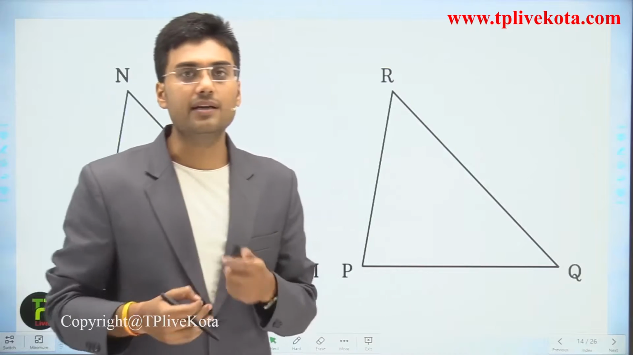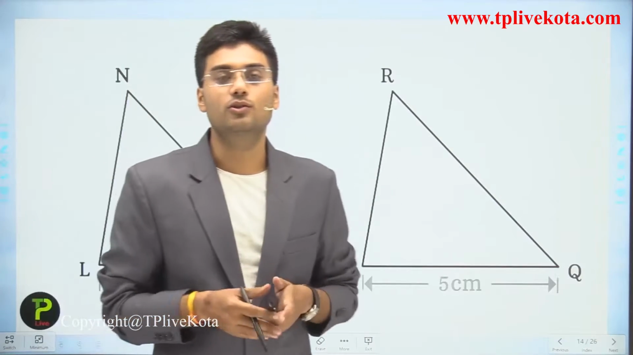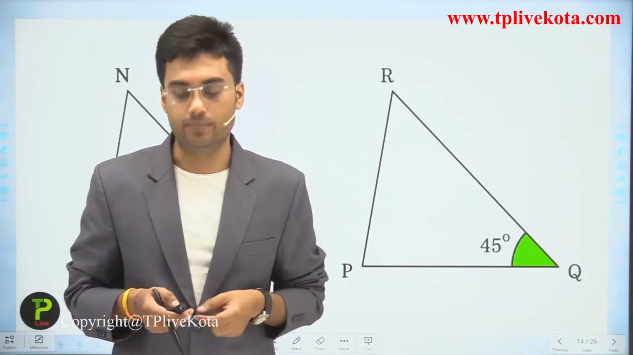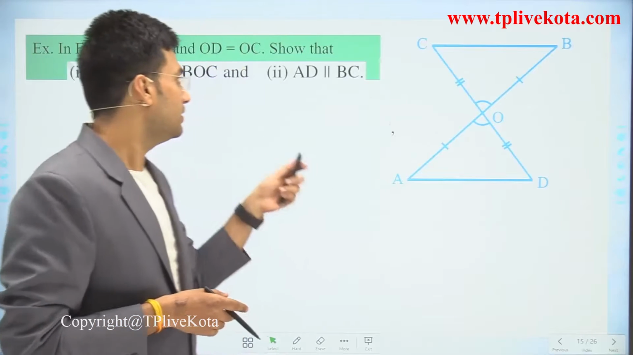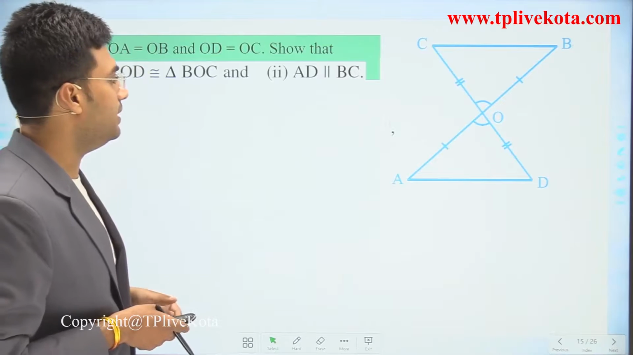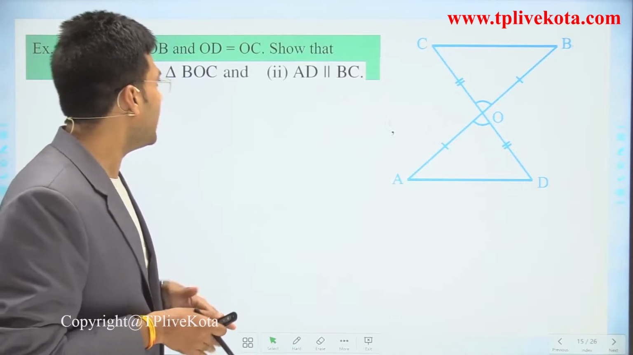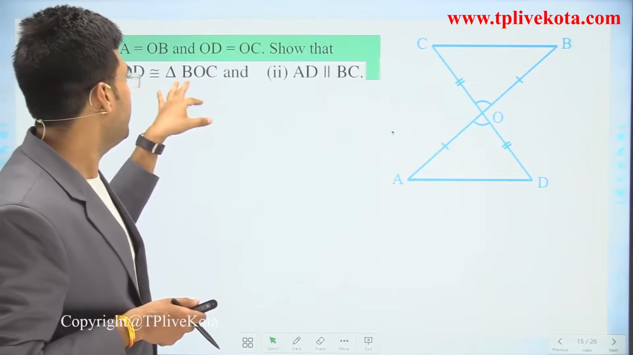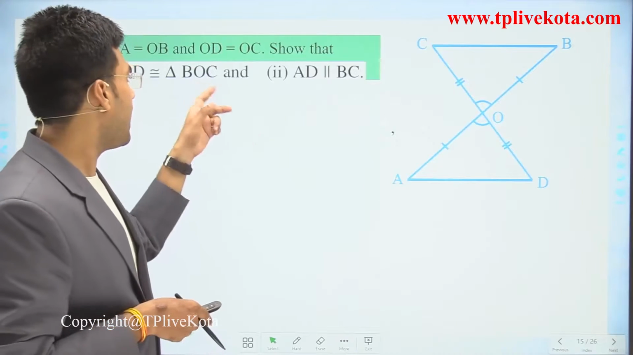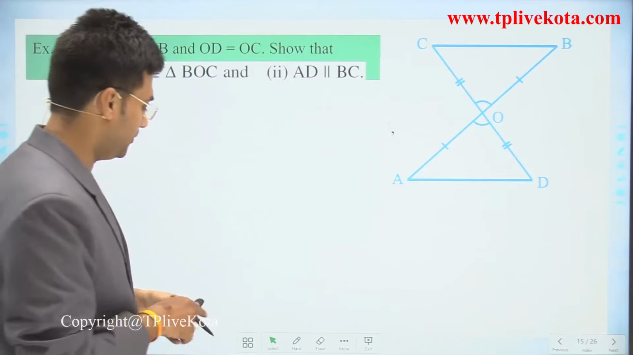So for better understanding, let's understand this with some examples. This is the first example, and here in the figure OA and OB are equal and OD is equal to OC. We have to show that triangle AOD and triangle BOC, these two triangles are congruent, and we have to prove that AD is parallel to BC. Clear?